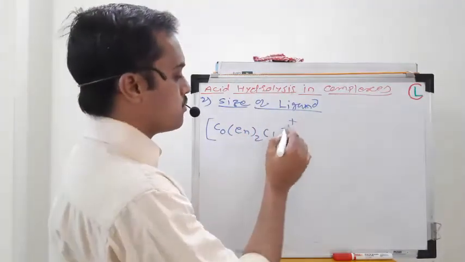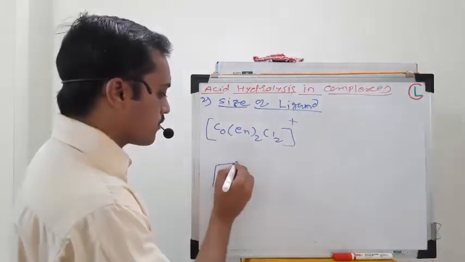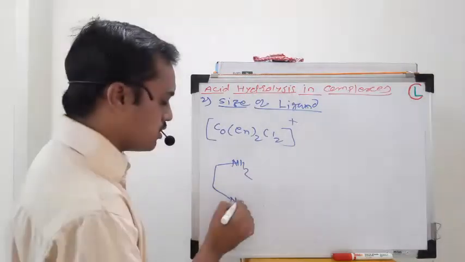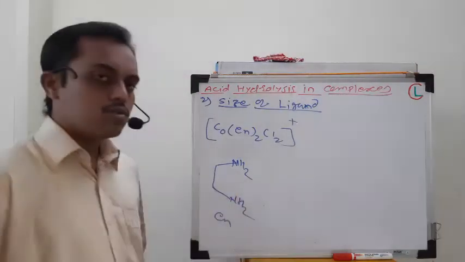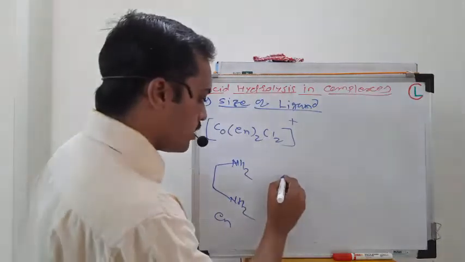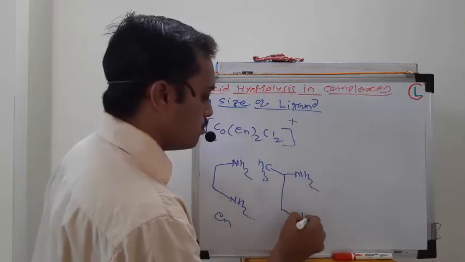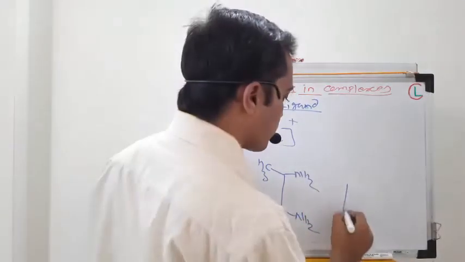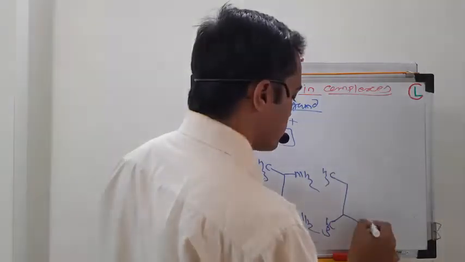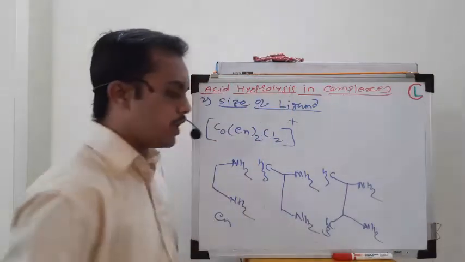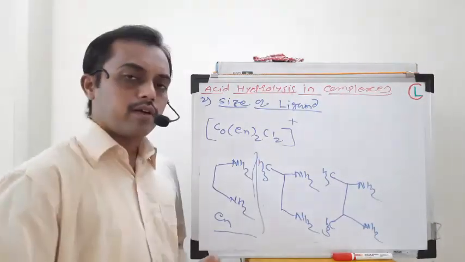So the charge on the complex is +1. Now, en is simply ethylene diamine, like this, NH2. So this is simple ethylene diamine. If, instead of this simple ethylene diamine, you take substituted ethylene diamine, or even more substitution like this, CH3, NH2 and NH2, so if you take higher substitution than simple ethylene diamine, then in that case the rate is